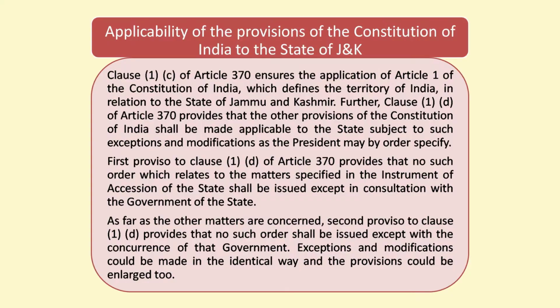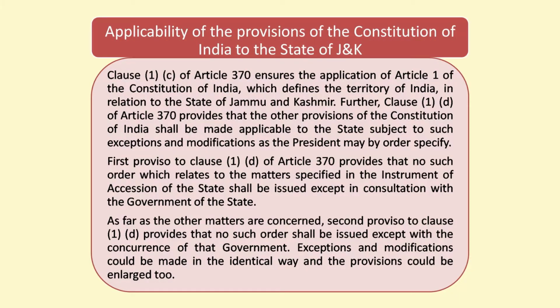Now, next is the applicability of different provisions of the Constitution of India to the state of Jammu and Kashmir. Article 370, Clause 1, Subclause C clearly says that Article 1 of Constitution of India shall apply to the state of Jammu and Kashmir, and this article defines the territory of Union of India.